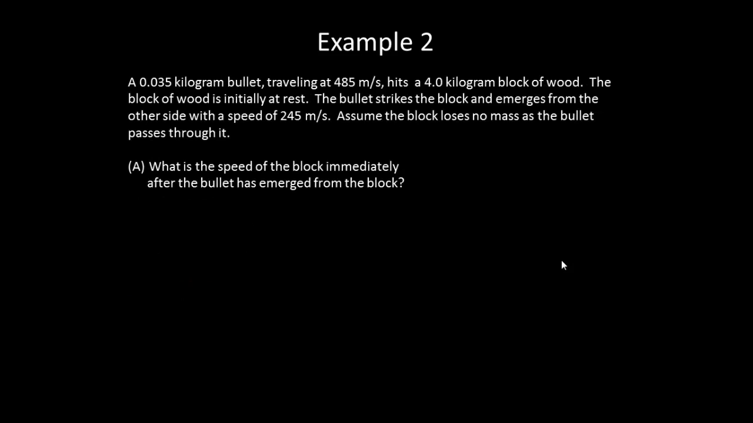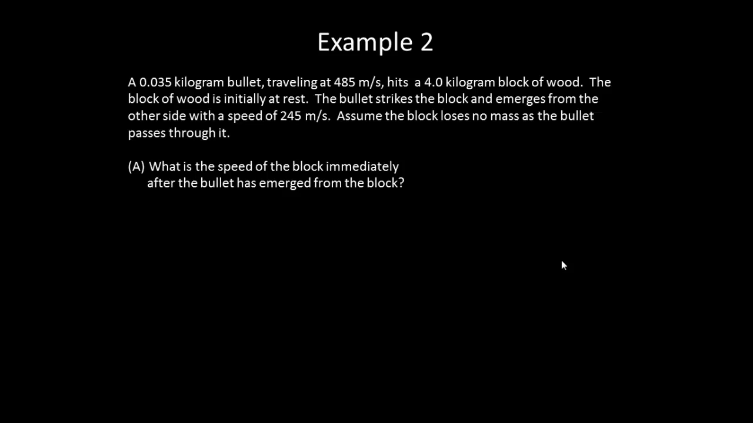Now let's consider another example. We have a 0.35 kilogram bullet traveling at 485 meters per second and it hits a 4.0 kilogram block of wood. The block of wood is initially at rest. The bullet strikes the block and emerges from the other side with a speed of 245 meters per second. Assume the block loses no mass as the bullet passes through it. What is the speed of the block immediately after the bullet has emerged from the block?